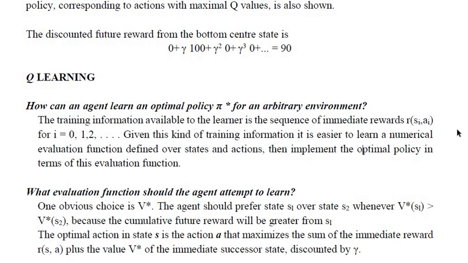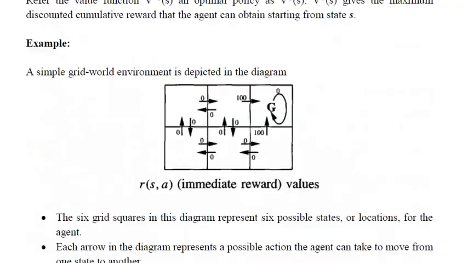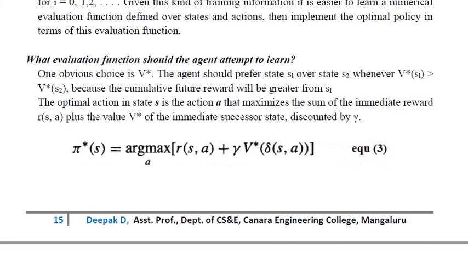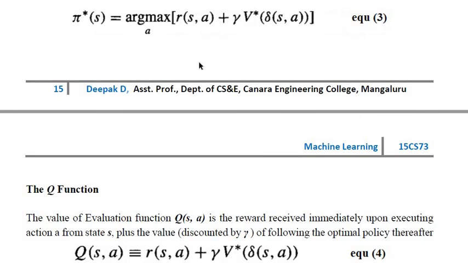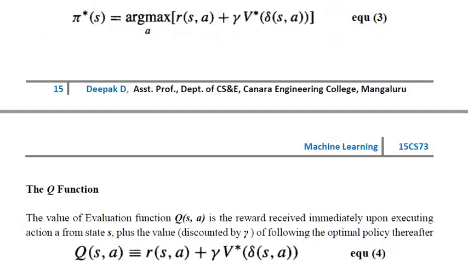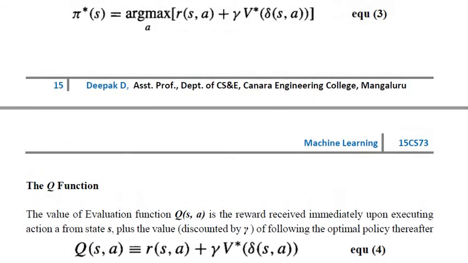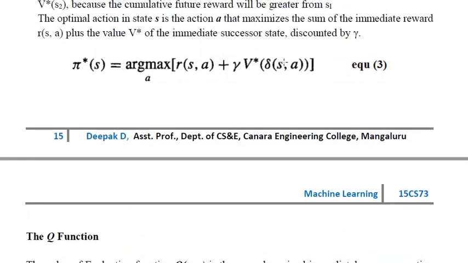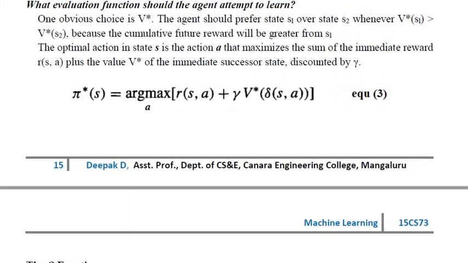In equation number 3, as you can see here, this is the function by which we get the optimal evaluation function: pi star of S equal to argmax of r of S, A plus gamma into V star of delta of S, A. In this term, where we are getting the optimal action, we take the maximum value of all these things, and we assign that value to pi star, which is called the optimal value, optimal solution or optimal function.